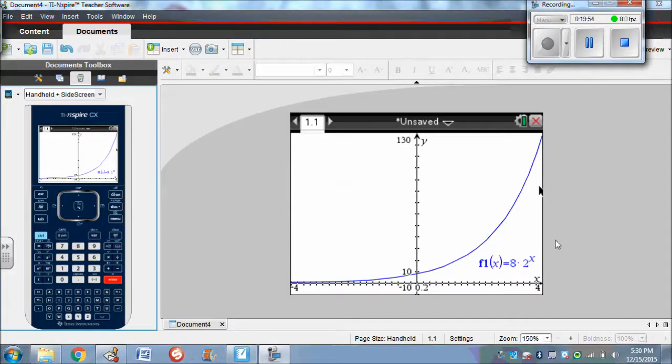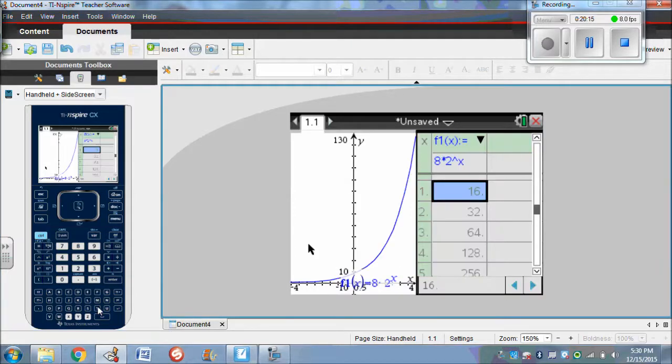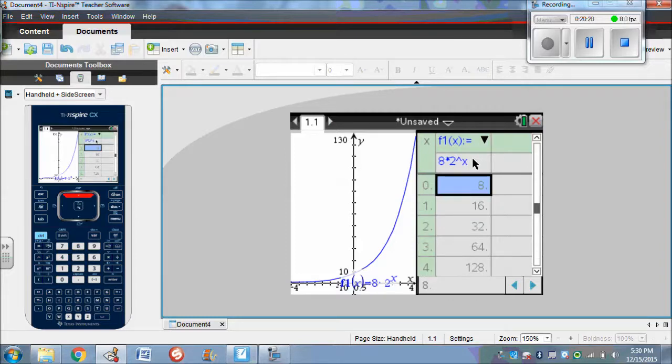Your graph should look like this. And then let's look at our y-intercept. So we can go to our table. We know that our y-intercept is where x equals 0. So if I hit Control T, try that once more, Control T, and scroll up, my y-intercept is 8.